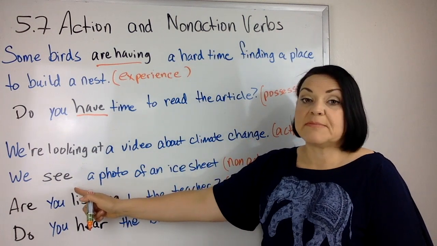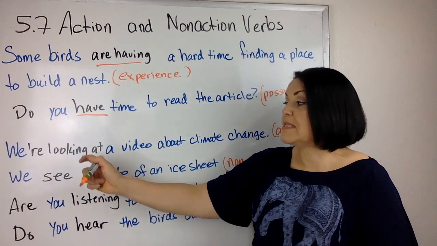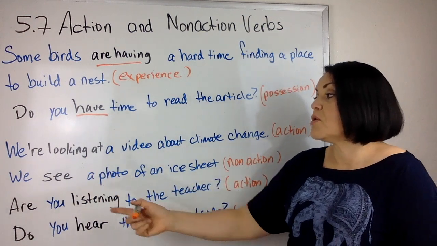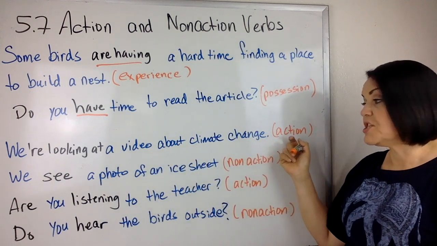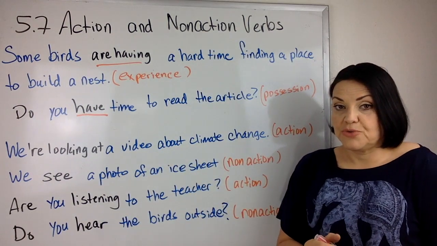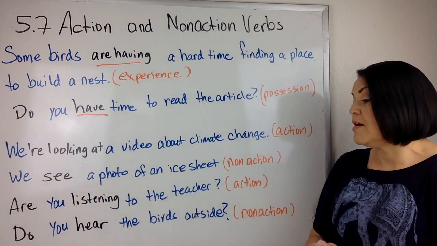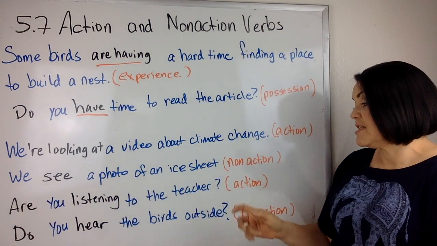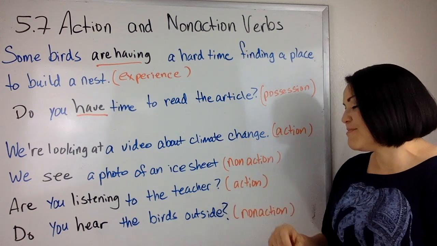To see something, that's a non-action verb. So when we do present continuous, we're looking at a video about climate change. That's the action that you're doing. Okay? We see a photo of an ice sheet. This is usually a non-action verb.